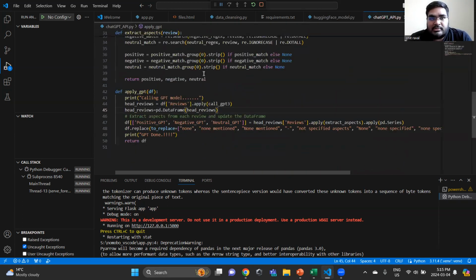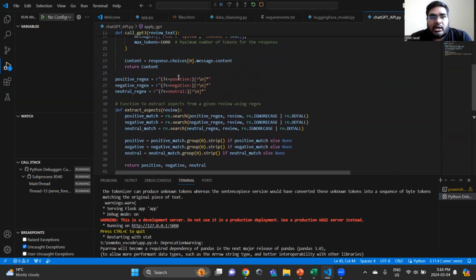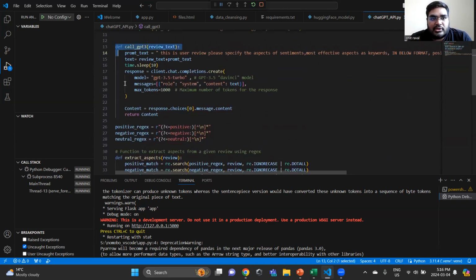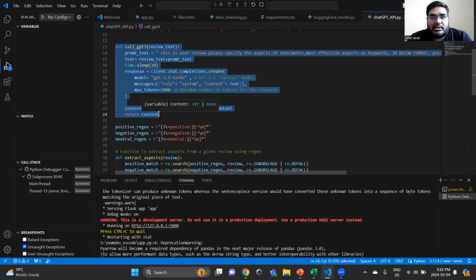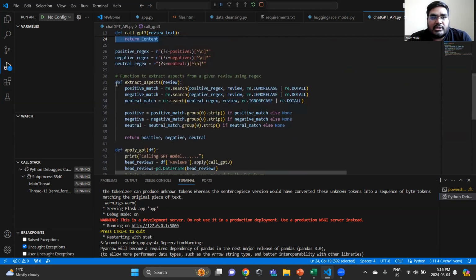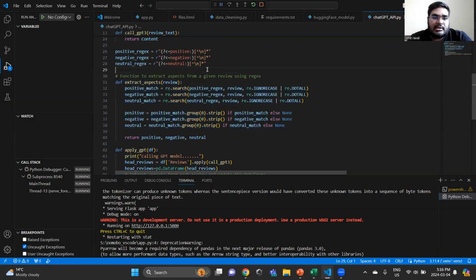Same goes with the ChatGPT API. These are the two functions that work for calling the ChatGPT API, and this is the call function for GPT, and we are giving it the data frame and the prompt. This is a function which will be extracting from the response that we are getting from the ChatGPT API for each review, and we'll be scraping the positive, negative, and neutral aspects on the basis of regex.